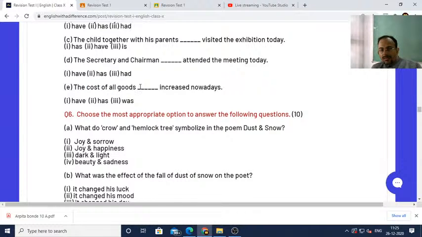So the answer is the verb will agree with the cost, not with the goods, because we are talking about the cost, which is singular. Therefore, the verb will be singular. So the cost of all goods has increased nowadays. It should be "has" here. Okay, so that is the answer here.